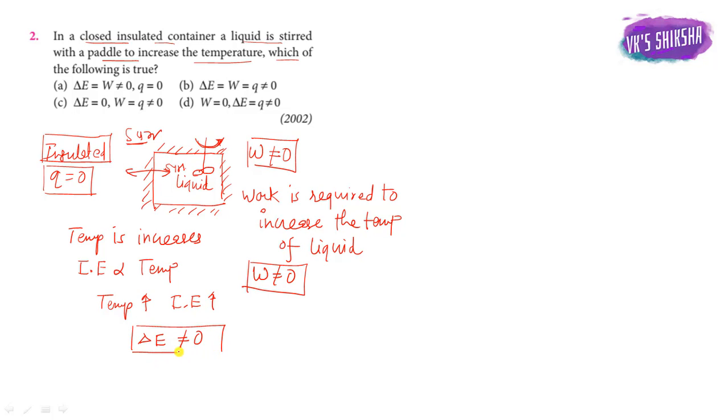Okay, so what is the option here? Delta E equal to W, W is not equal to 0, and Q equal to 0. So here option number A is the correct answer.